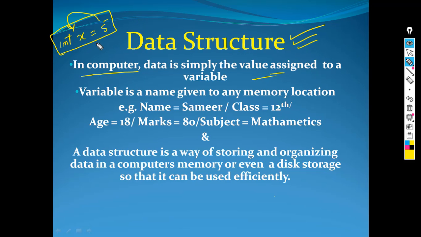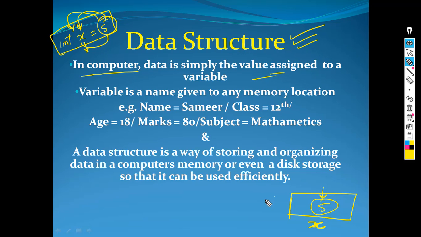So here I have declared a variable x. What is this variable actually? This is actually the memory space whose name is x, and the value stored in this memory location is 5. When I write x is equal to 5, 5 is the value, the data stored in the memory location whose name is x. So data is simply the value assigned to a variable. Data is this 5, and this is simply a value assigned to this x.